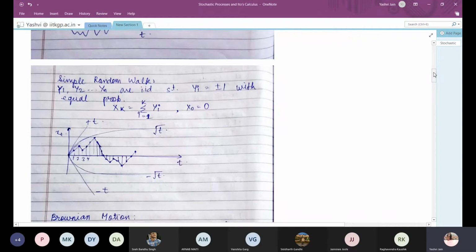So we move on to the first type of stochastic process, that is a simple random walk. A simple random walk is a discrete time random process and it is the simplest random process. Suppose we define yi is equal to either +1 or -1 with probability half.